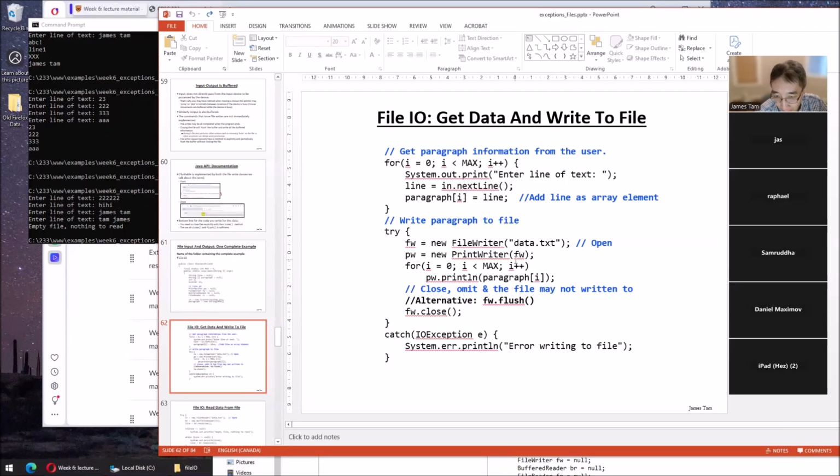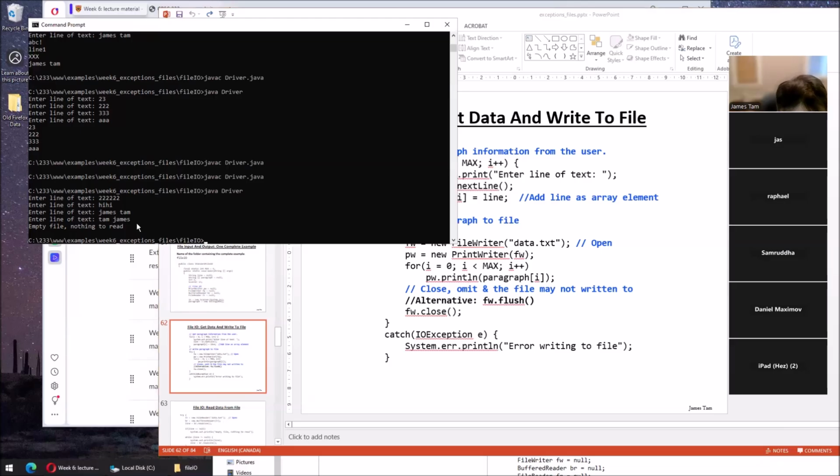Now this is the higher level one where I can actually write strings, and we connect these two, file writer's class constructor. And now the one that does the actual writes, the print writer, println, and the paragraphs I entered are supposed to be written to file. They're not. They're written to the buffer right now. I omitted this, and let's ignore this for now. It's still seeing the buffer. It says that it should actually flush the buffer. In practice, every time with observations, it never does. So you better bloody well close it.